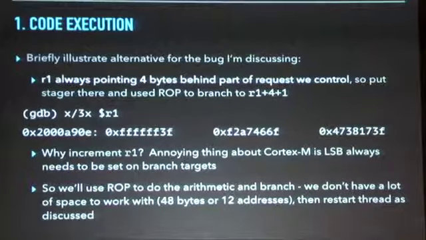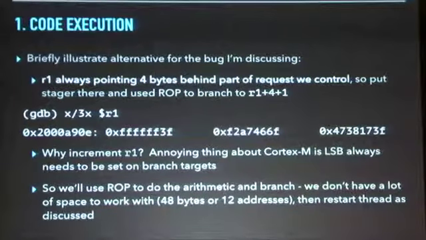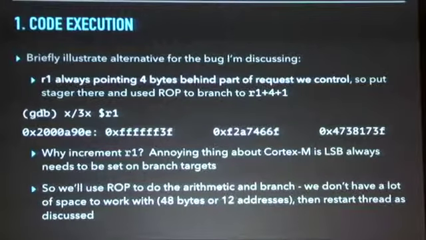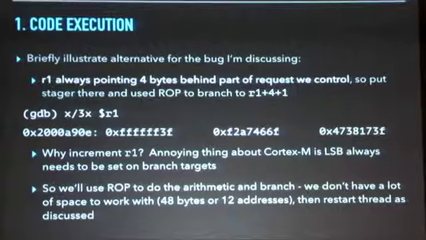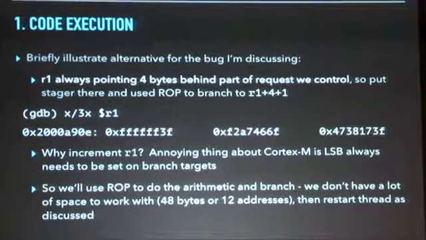And that's actually a really annoying aspect of the Cortex-M in particular because unlike the Cortex-A, where you can simply find a gadget that branches directly to the stack pointer and run your code there, we first have to manipulate whatever register we're using. So it gets a little more complicated.